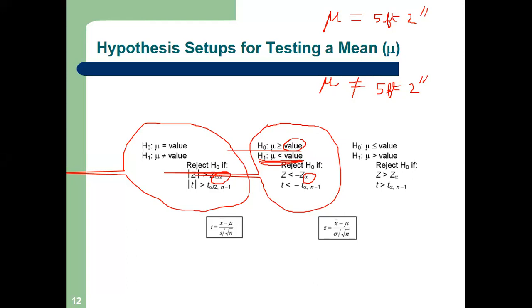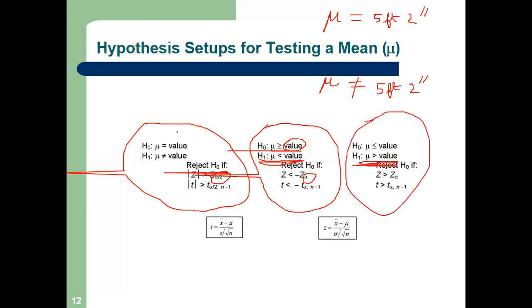Mu is less than value. That means what I am claiming, my claim here, is that mean height is less than 5 feet 2 inch. That means most of my students are short. And see this claim, just the reverse. I am claiming my mean height is greater than 5 feet 2 inch. That means all the children in my class are tall. Right. So try to understand this too.